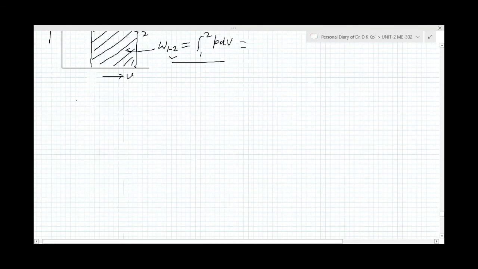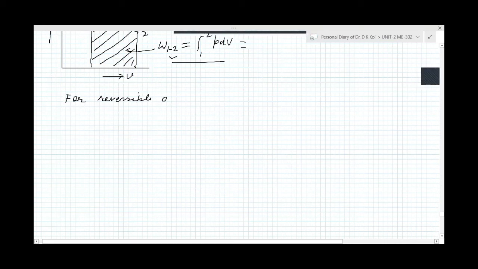Now, for any reversible adiabatic process, the process which is reversible and adiabatic, we know that this term is written as dS equal to del q by T.